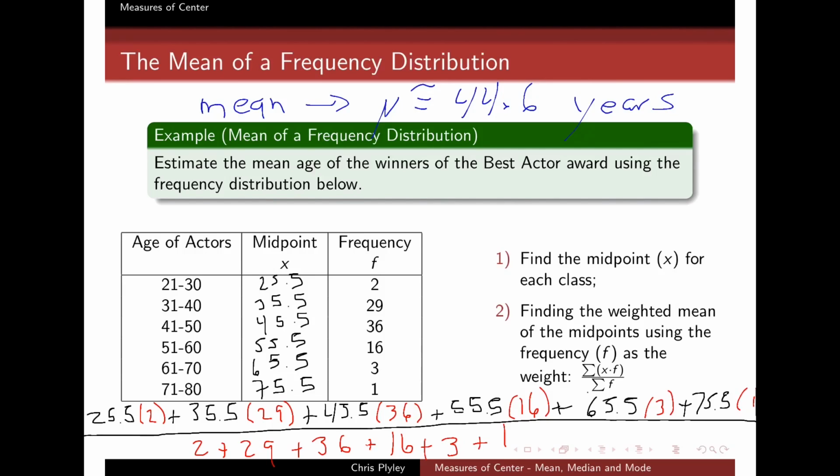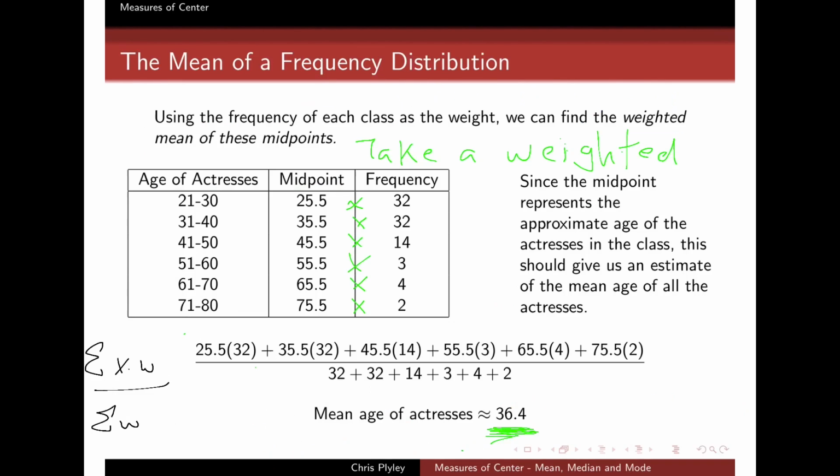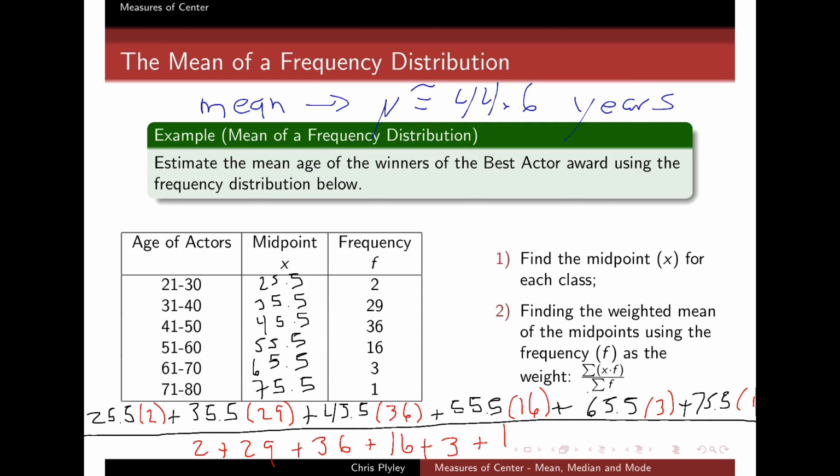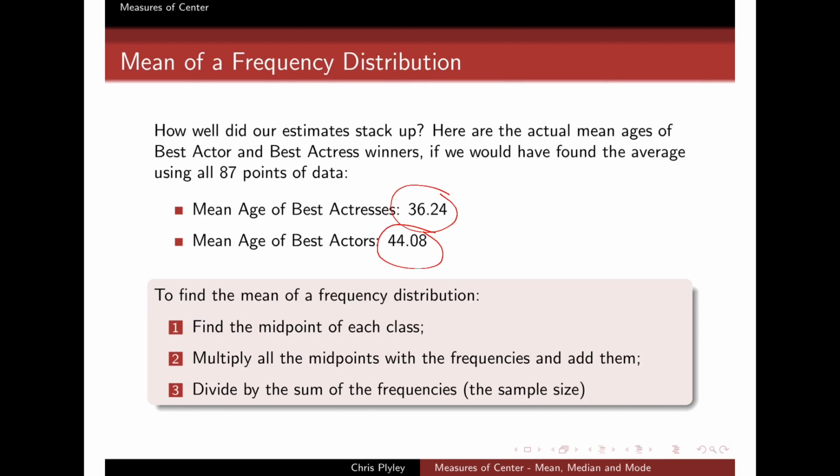And so how good of an estimate is that? Well, what did we say for the females? We said that the actresses had a mean age, according to our estimation using the frequency distribution, of 36.4. The males had 44.6. And you can see how good these estimates actually are if we look at the actual data. I calculated the actual mean age for the actors and actresses by summing up all of those 87 numbers in the original list and dividing by 87. And look how close we were: 36.24 and 44.08.